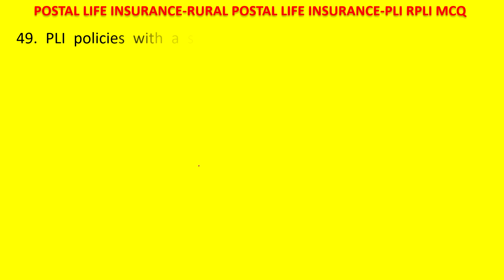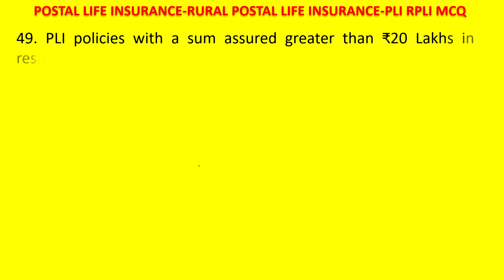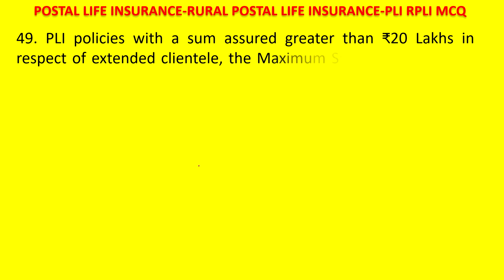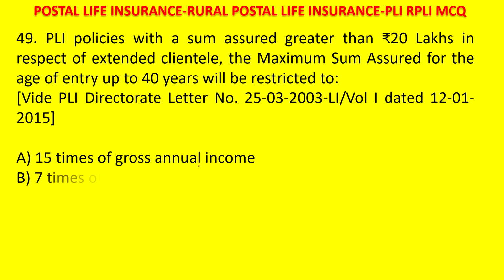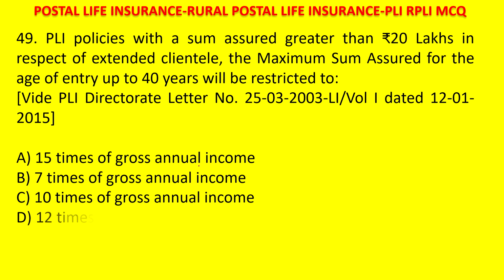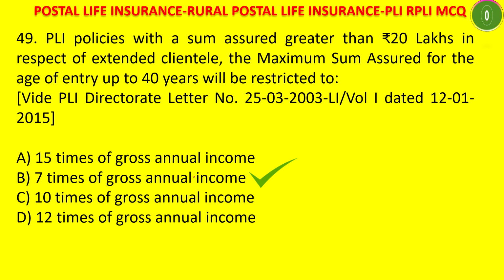Next question. PLI policies with the sum assured greater than 20 lakhs in respect of extended clientele, the maximum sum assured for the age of entry up to 40 years will be restricted to 15 times of gross income, 7 times, 10 times, 12 times. Your time starts now. Earlier we have seen beyond 41 years, that means beyond 40 years. Here it is up to 40 years. The answer is 7 times the gross annual income.